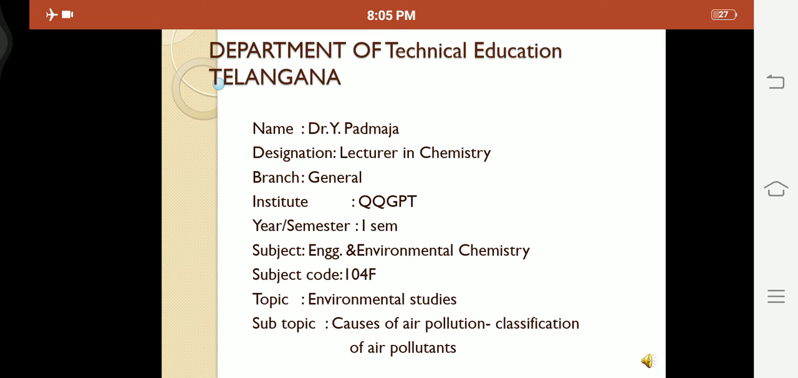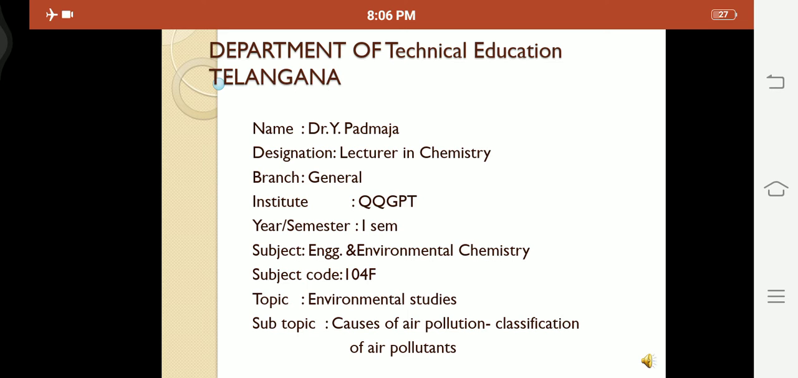Our subject is engineering chemistry and environmental studies. In that, we have to discuss the environmental studies. Today, we have started the second sem portion, but the environmental studies is the last lesson. I started it first because we completed the first sem, so to continue the environmental study I started it first. In that topic I already gave the introduction of the second sem.